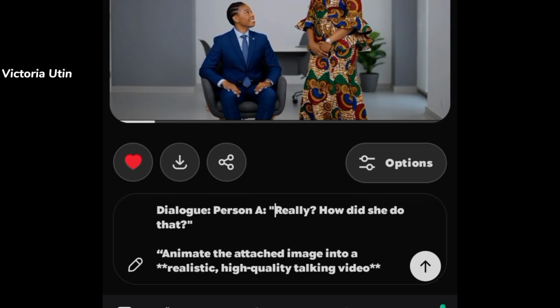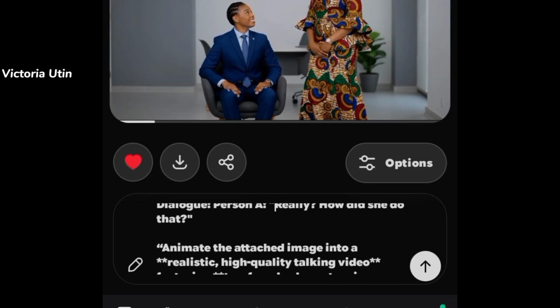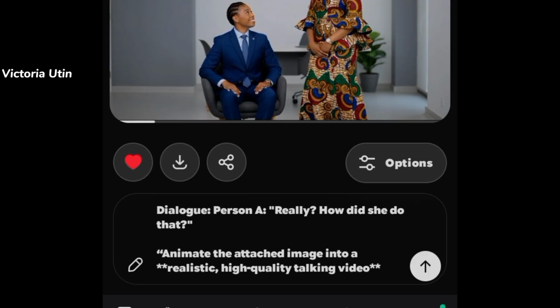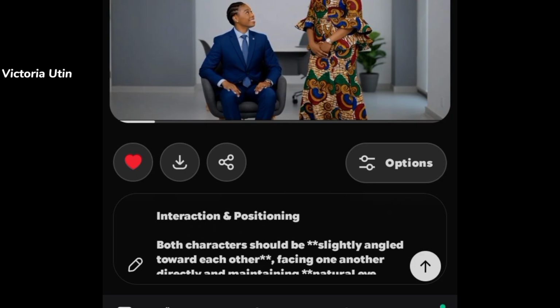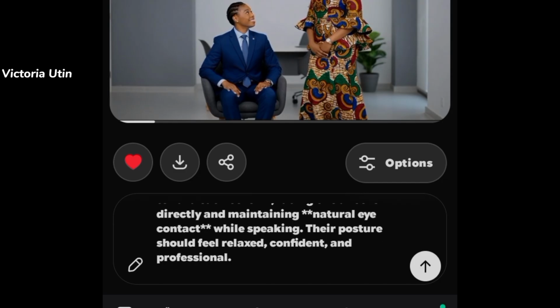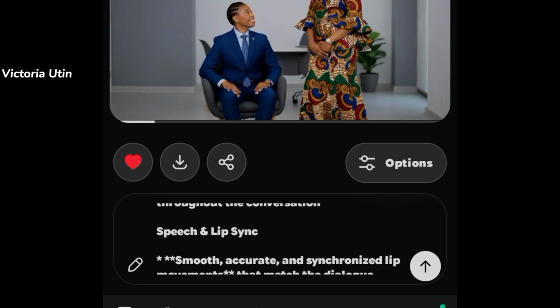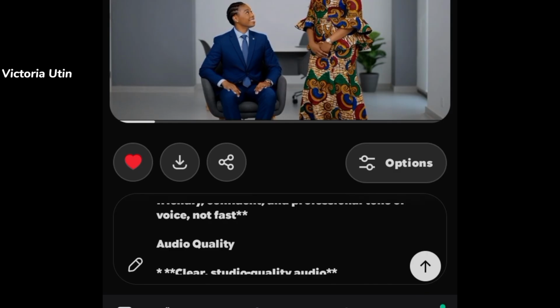Even if you forget anything else, do not forget that you don't need to delete this other part, the prompts, the direction of how you want the video to be and how you want your characters to behave. That way there will be consistency in character, in interaction and positioning, in facial expression and performance, in speech and lip sync, and in audio quality.